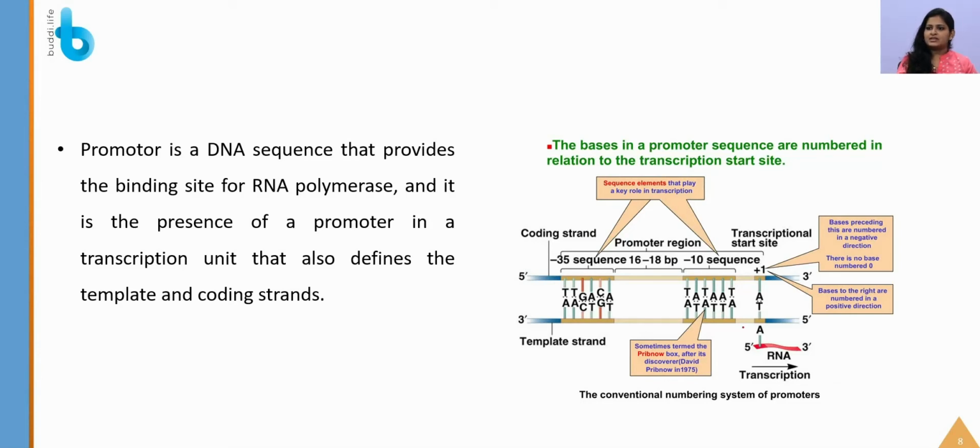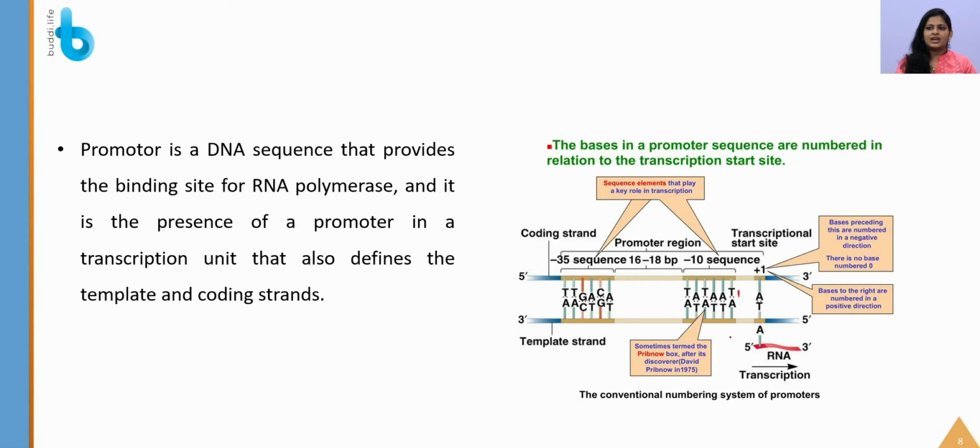This -10 sequence is also called the starter box, or the Pribnow box, or sometimes the Hogness box. So the -35 sequence and the -10 sequence are the promoter region. In that, the -10 sequence will have names like Pribnow box, TATA box and Hogness box. So from here, for example, this is the 10th sequence, so this starting will be the 10th sequence. From here, after 10 places, from that place only your transcription will start or begin.